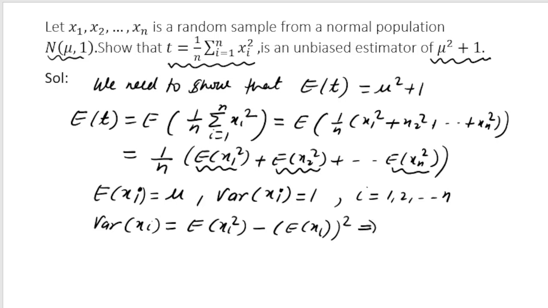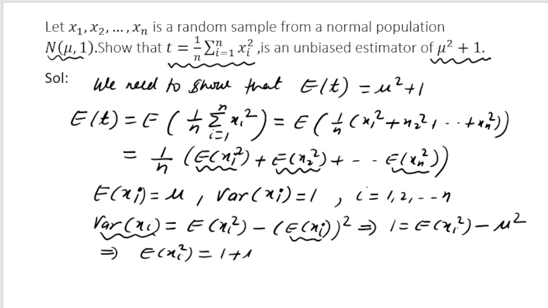So this implies variance of xi is given, that is 1, and expectation of xi square is something that I have to calculate, and minus expectation of xi, which is mu, so this is minus mu square. So what do I get? I get expectation of xi square is equal to 1 plus mu square, and this is for all values of i, 1, 2, 3 up to n.